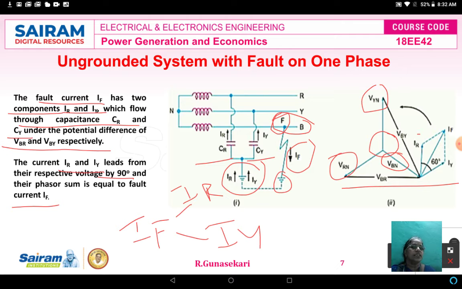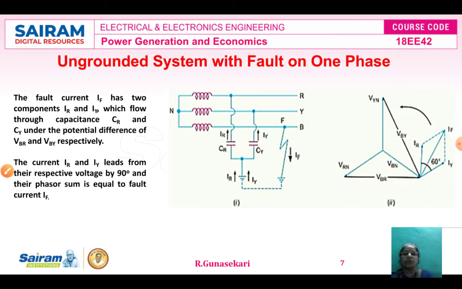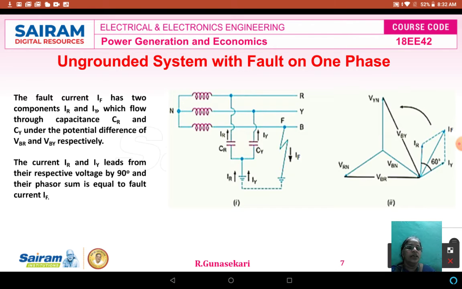You see, this is the IR. This is the VBR. So the IR leads its respective voltage VBR by an angle of 90 degree. Now I explain clearly. This is IR, the respective voltage is VBR. The IR leads the voltage VBR by 90 degree.